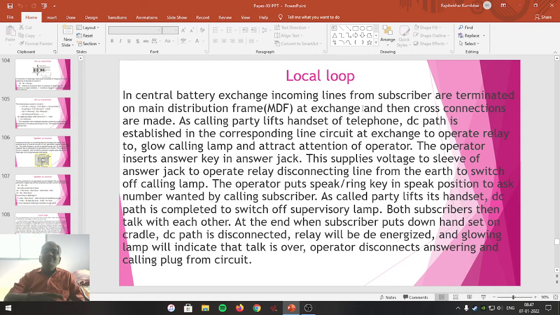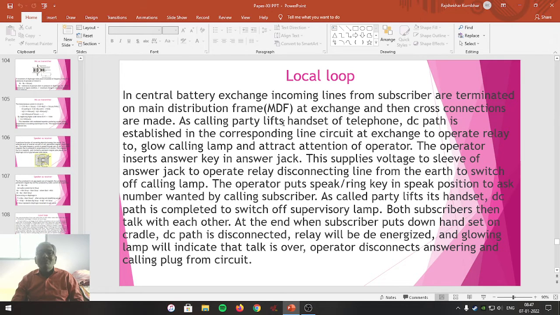Means the incoming call is terminated at the distribution frame in the telephone exchange, and then both subscribers are made to be connected with each other. So this is how the central battery exchange works. Let us see its details.